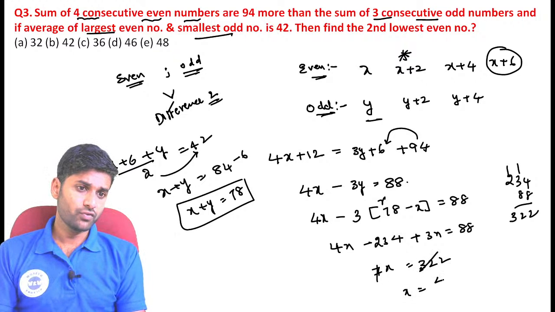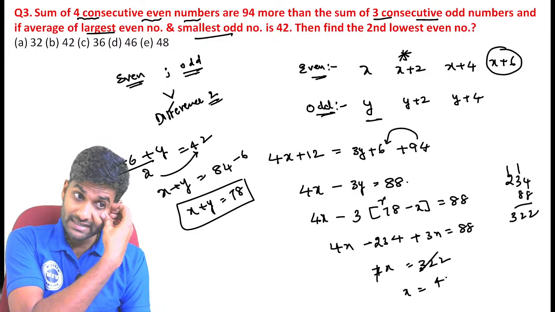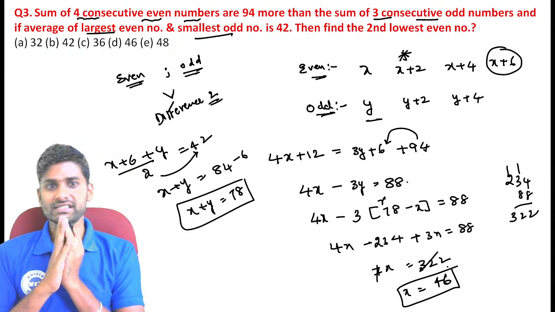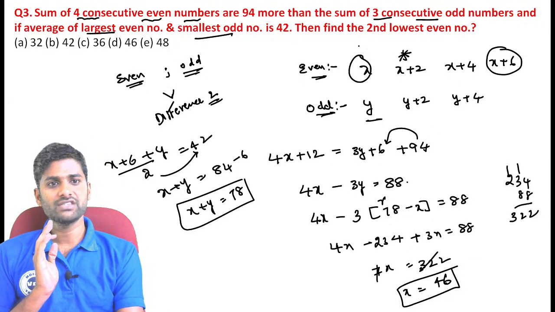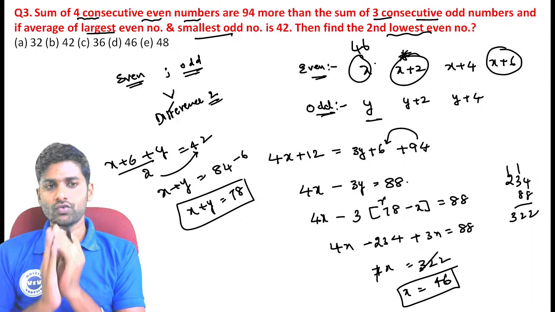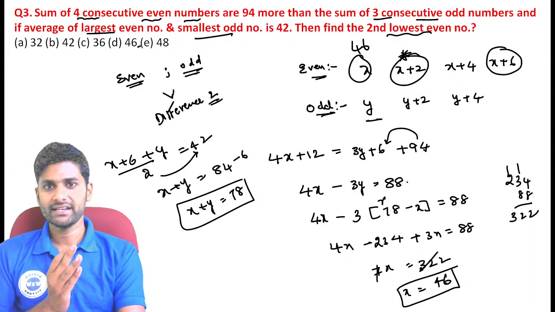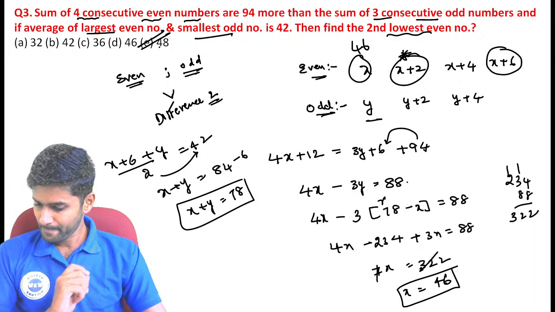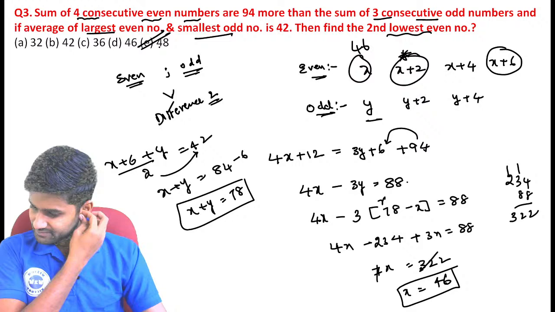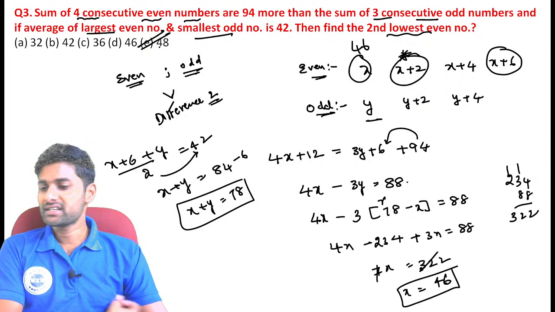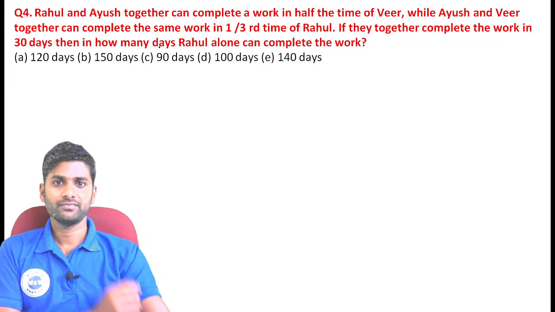7 1s are 7, 7 4s are 28, 7 6s are 42. Here the value becomes 46. Now see, the smallest even number is 46, but we want the second lowest. The second lowest number is x plus 2. So 46 plus 2, the value becomes 48. So 48 is the perfect answer. So 48 is the correct answer, guys. Next one.